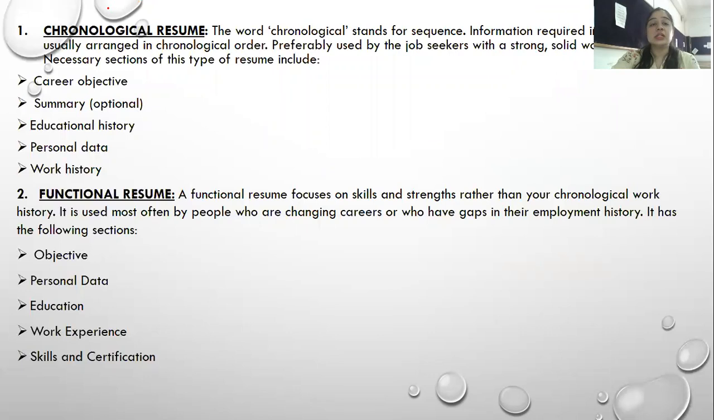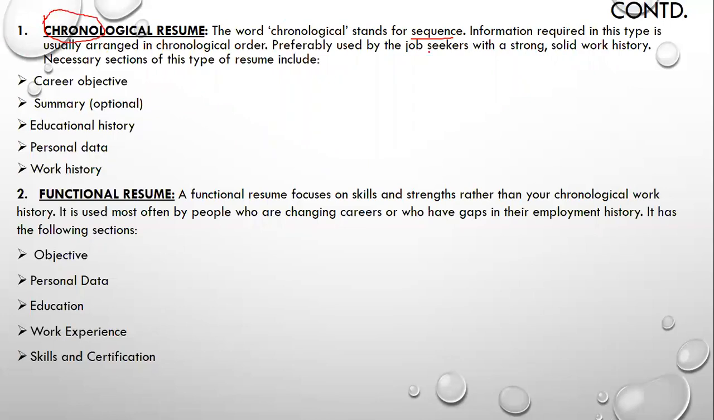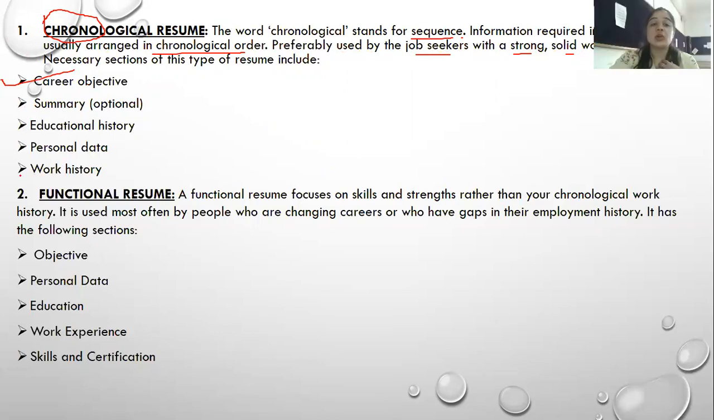So, a chronological resume: the word chronological stands for sequence. Chrono means related to time, so it is a time sequence. Information required in this type is usually arranged in chronological order, preferably used by job seekers with a strong, solid work history. The sections included here are career objective, summary, educational history, personal data, and work history. All these topics are covered here.